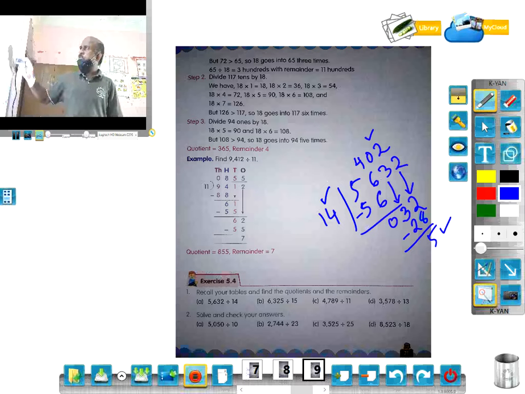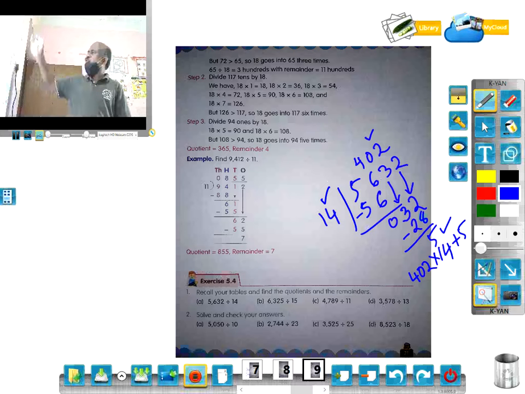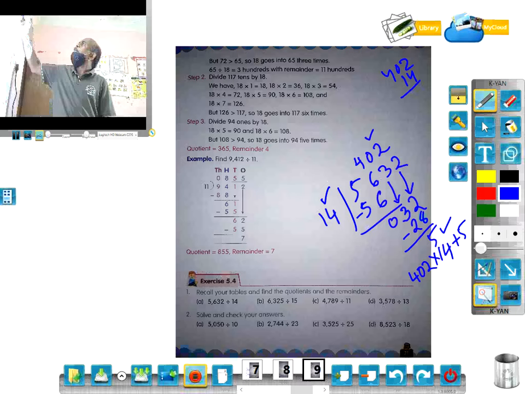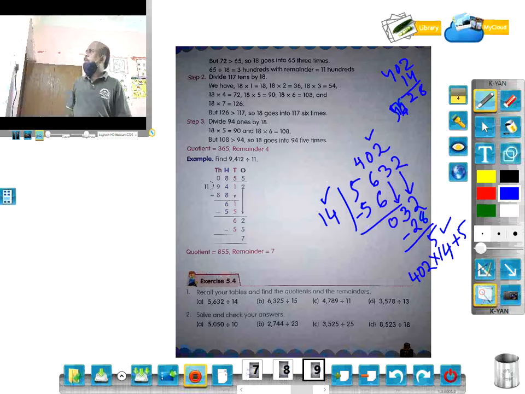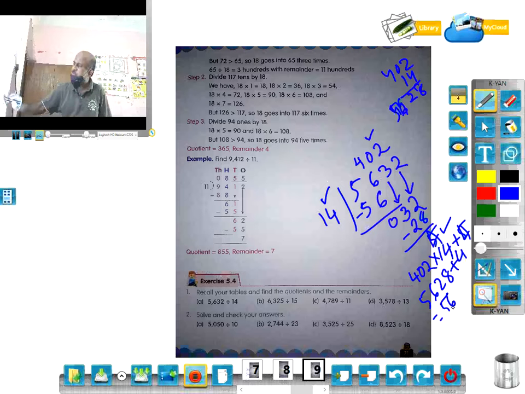Here 402 into 14 plus 5. 402 into 14 is 5628. 5628 plus 4. Sorry, the remainder is 4 actually. 32 minus 28 is 4.